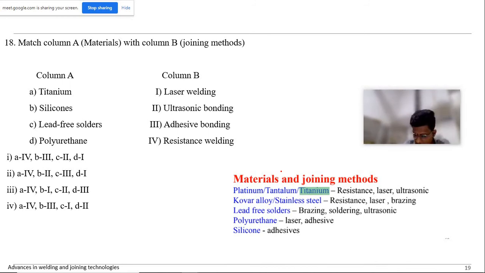18, 1. No, let us check. Okay, B is adhesive bonding. Yeah, lead-free solders and polyurethane. Polyurethane has given us laser and adhesive, and we are matching silicon with adhesive, so polyurethane will take laser.